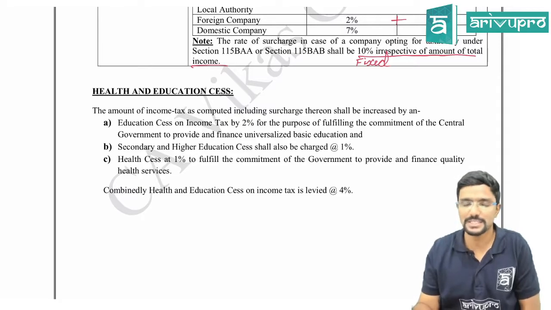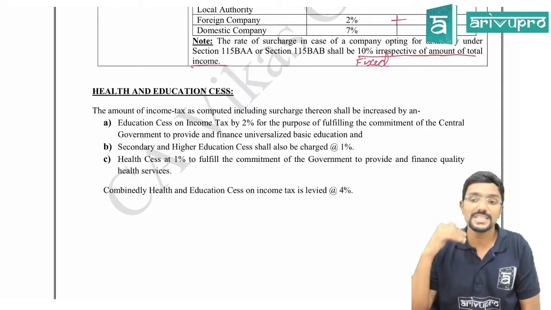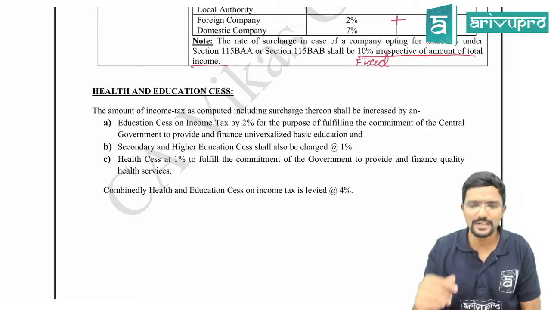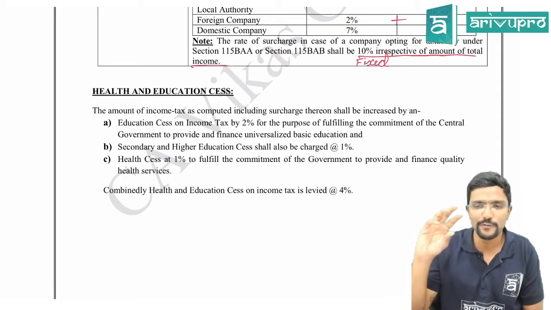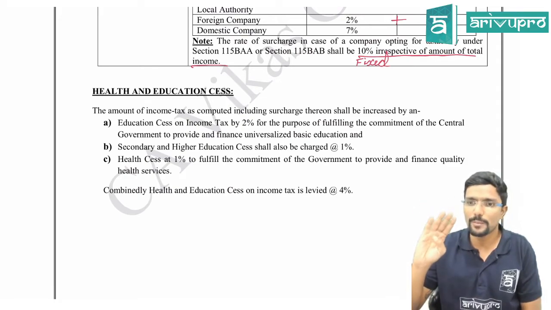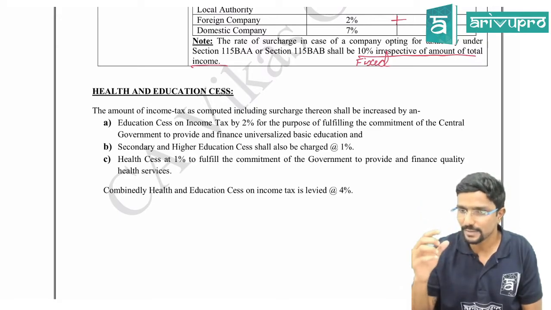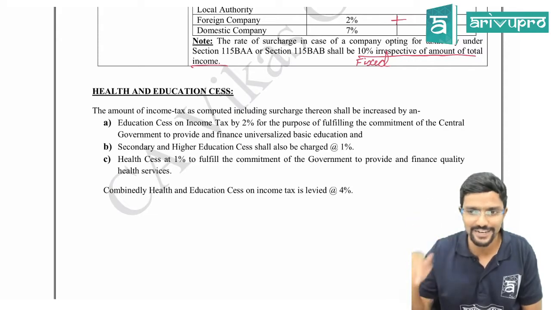Agree? Or else, next assume my income is 6 lakh. After applying slab rates, my income tax liability came to 15,000, and I am not eligible for rebate. So you have to apply on that 15,000 tax liability 4% health and education cess.